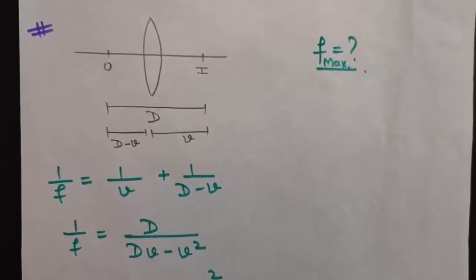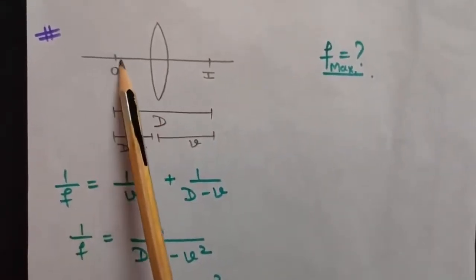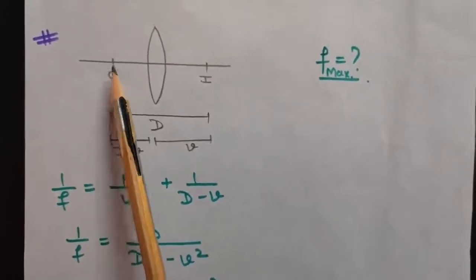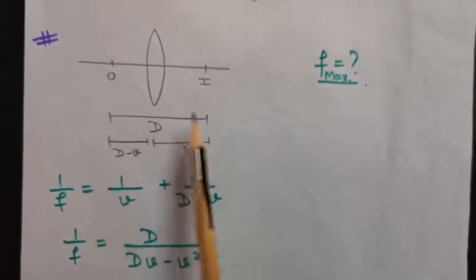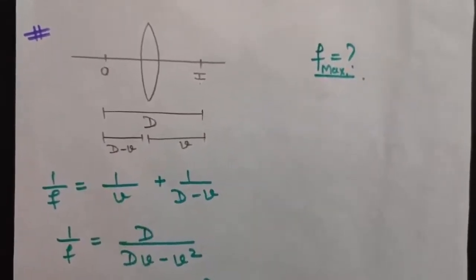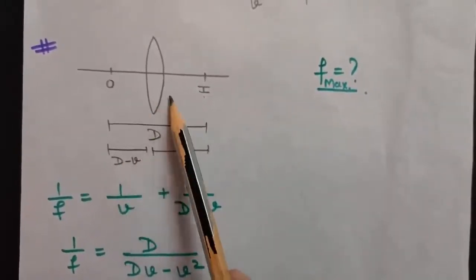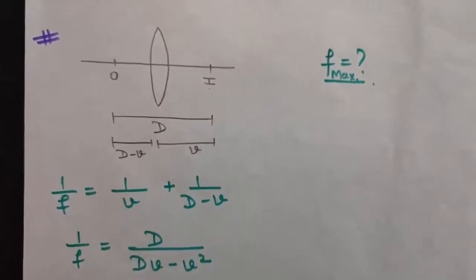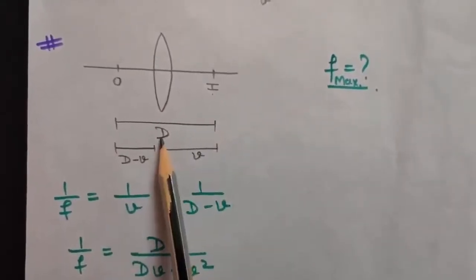Okay, so the next is, suppose you have a convex lens. An object is placed here, and for this real object a real image is formed at I, and you are given the distance between object and image to be d. Now it is asked what should be the maximum focal length of this lens to form a real image at I. You are given the distance between object and image, that is d.